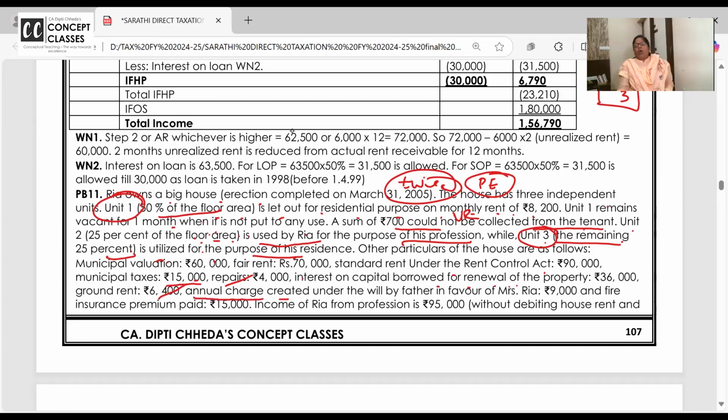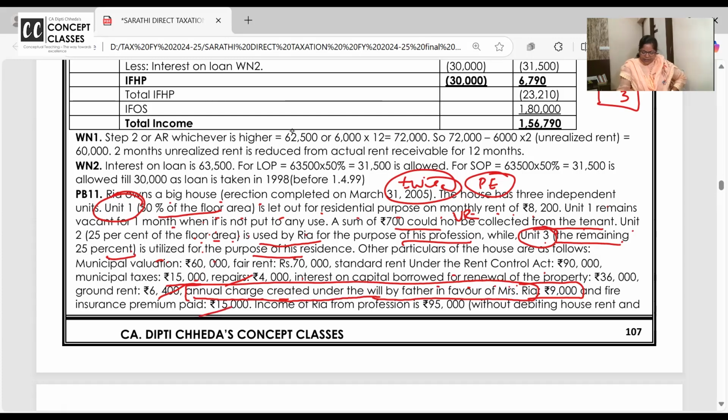Annual charge. I want all of you to underline this in your question. You all have got the material now? Yes, ma'am. Okay, great. Annual charge created under the will by father in favor of Ria. Father said, Ria, this house belongs to you, but annual charge 9,000 you have to pay to so-and-so school or orphanage, to your relative, to your younger brother, like that.